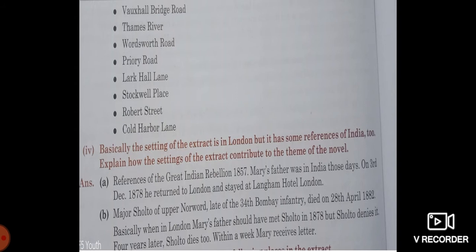Next question: basically the setting of the extract is London, but it has some references to India. Explain how the setting of the extract contributes to the theme of the novel. A and B points are given. I hope the words are visible to you. If not, make your quality much better.